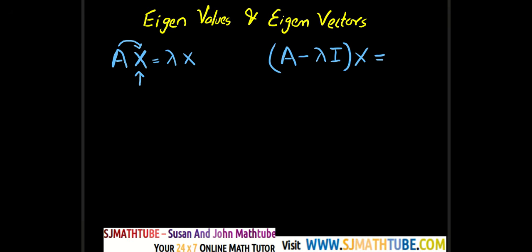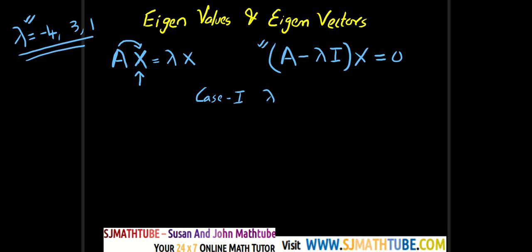So this is exactly where we start for the eigenvectors. And I'll do one thing. I'll note the eigenvalues here. Minus 4, 3 and 1. So let's start with lambda equal to minus 4. So we'll write case 1, lambda is equal to minus 4.